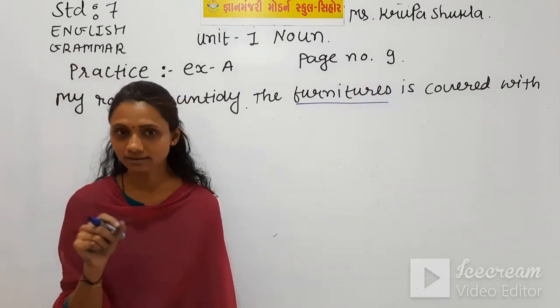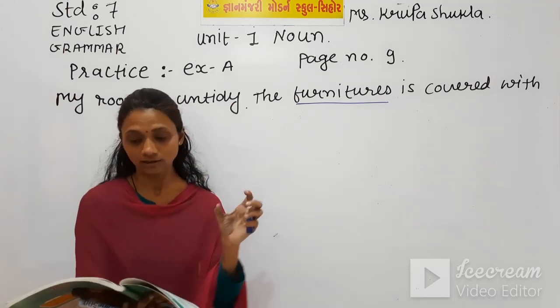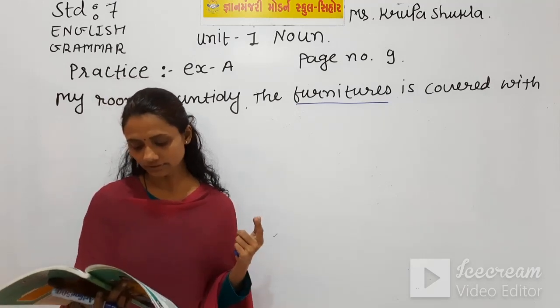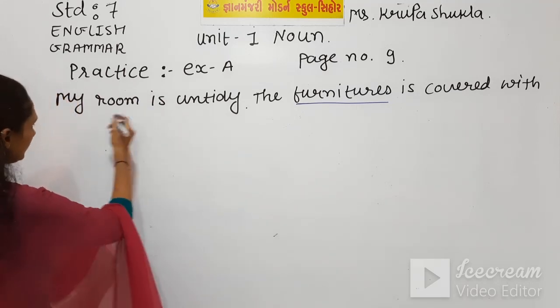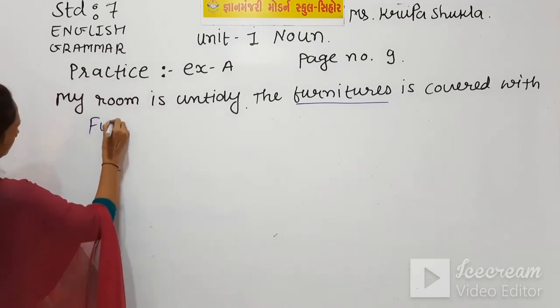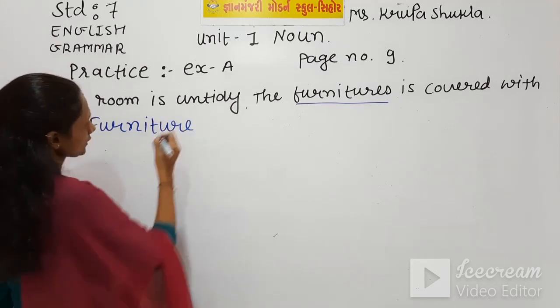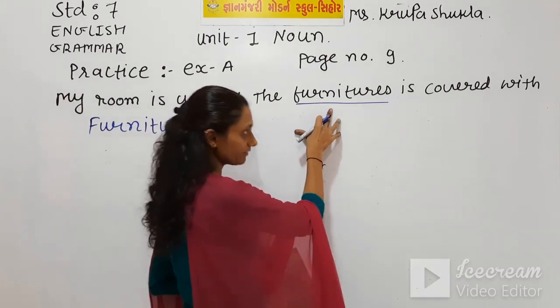You have to underline that word furniture, and before that a space is given. In that space you need to write the right word, and the right word is furniture, F-U-R-N-I-T-U-R-E. I am writing the right word here.